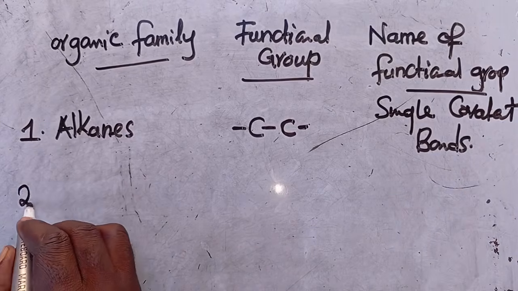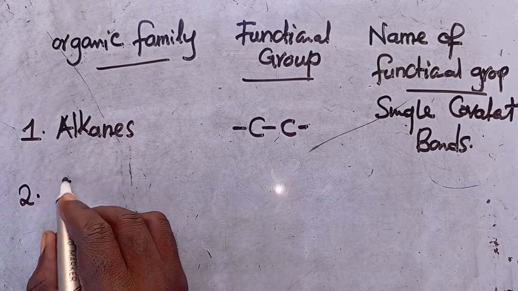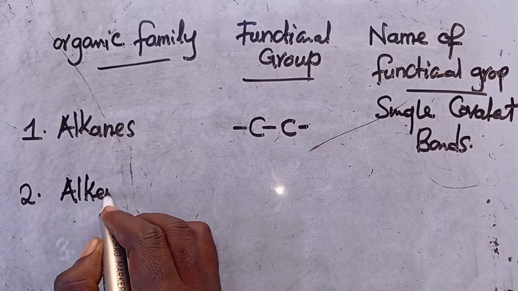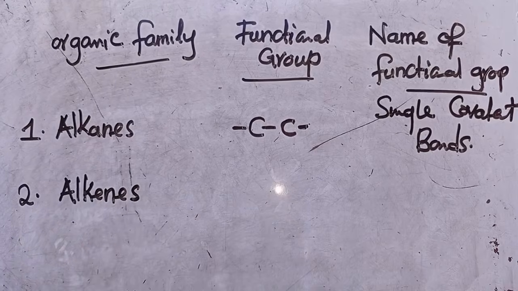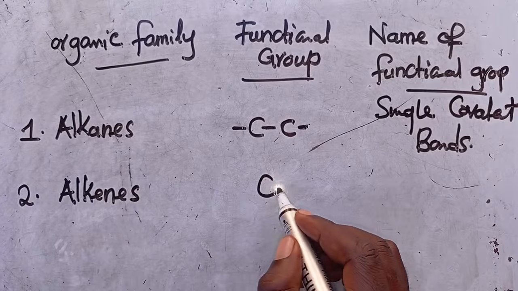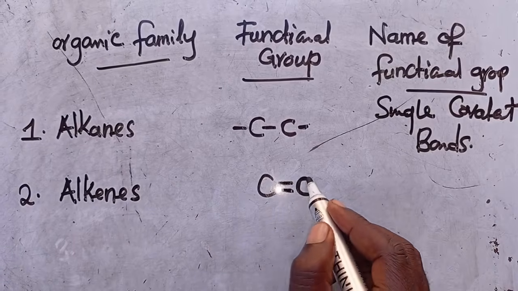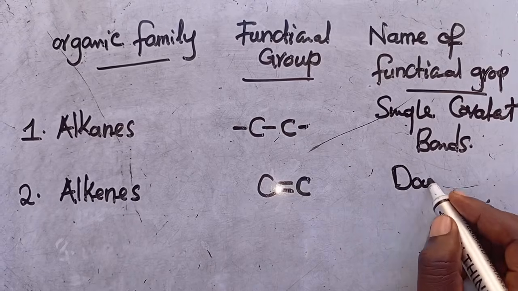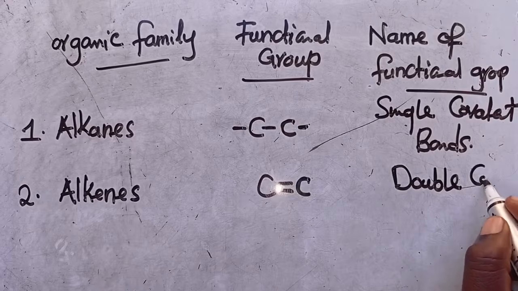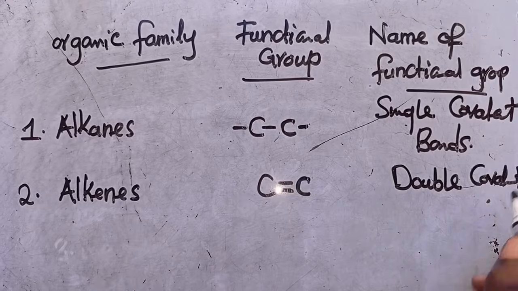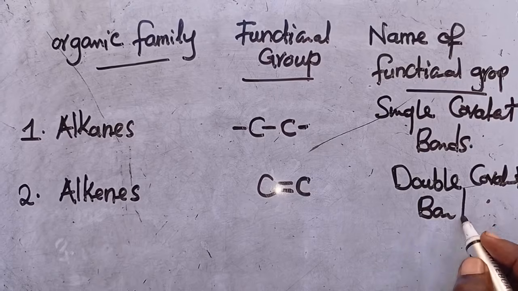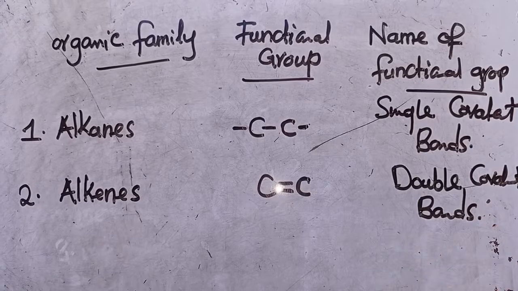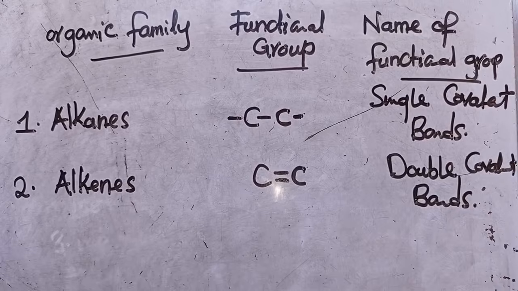We move to the second one. The second one is called alkenes. What is the functional group of these? They have double bonds. Have you seen? They have got double bonds. So these are called double covalent bonds. This is for alkenes.